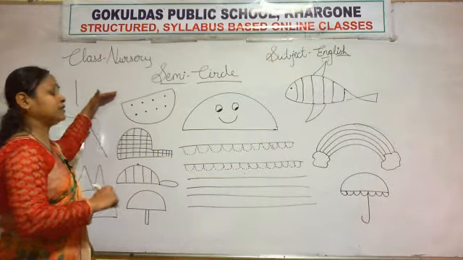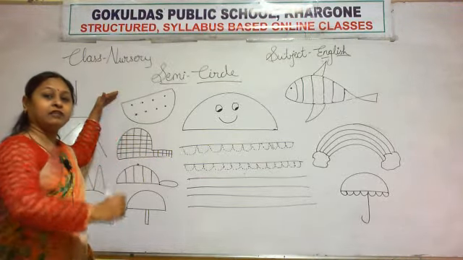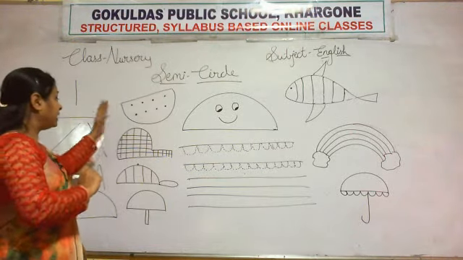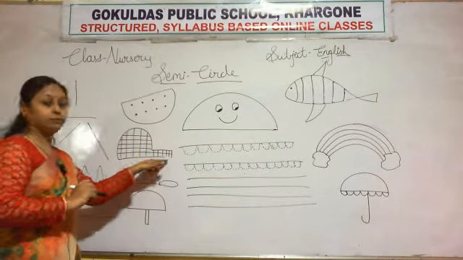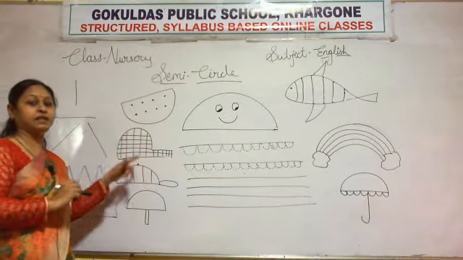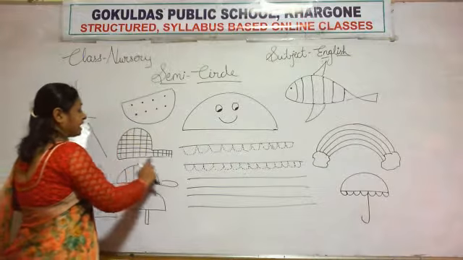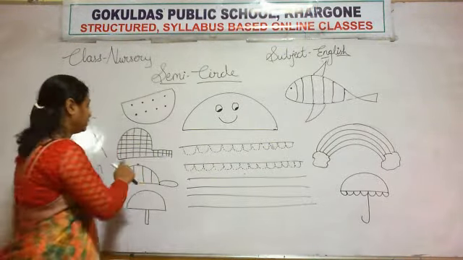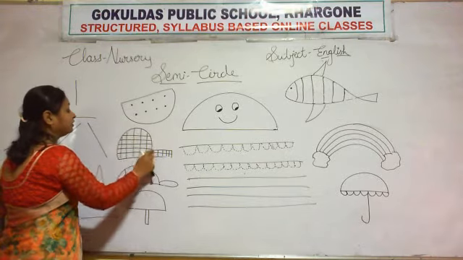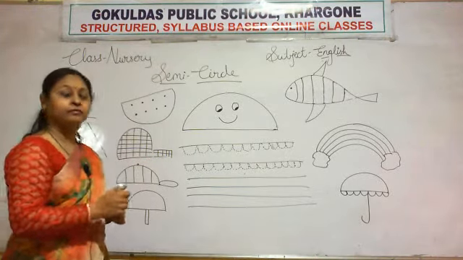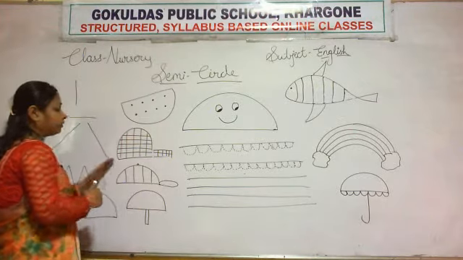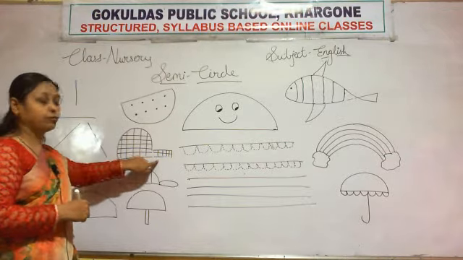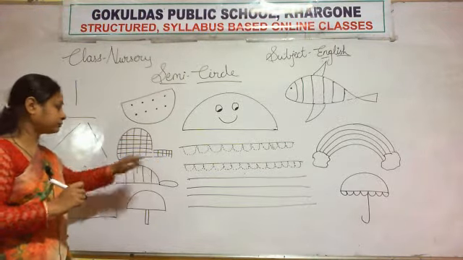How will you make a semicircle? A sleeping line and one curve. So it becomes a semicircle. Okay. Then next, igloo. An igloo looks like a semicircle. A sleeping line and then a curve. Look here, the curve is here, so it looks like a semicircle. You have to make this igloo, and you have to color it.